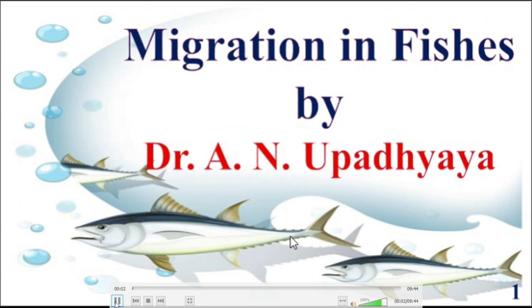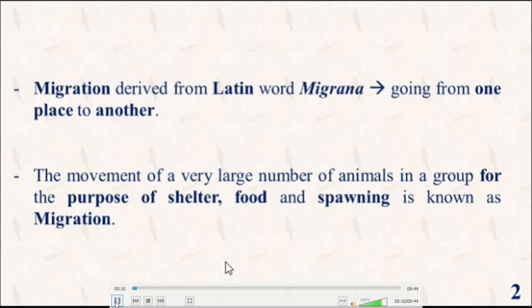Hello students, in this video lecture we will study about the migration in fishes. Seasonal migration can be seen in many animals like Pisces, amphibians, reptiles, mammals and in some insects also. The purpose of migration can be for food, breeding and being safe from adverse climatic conditions.